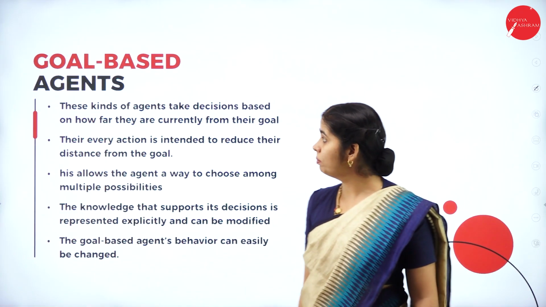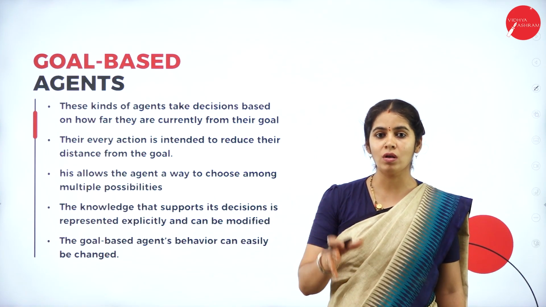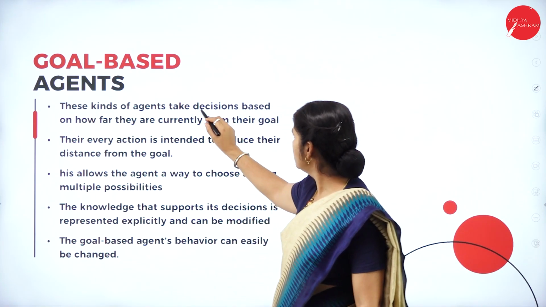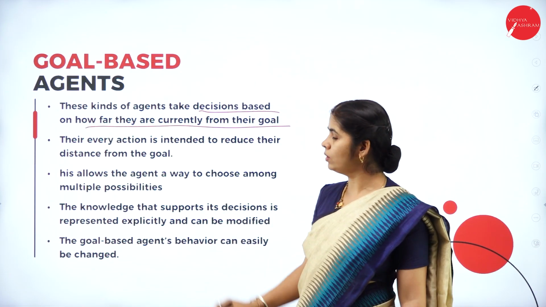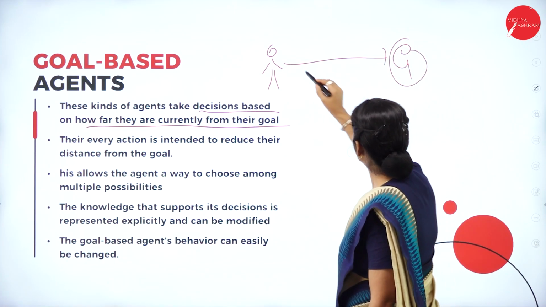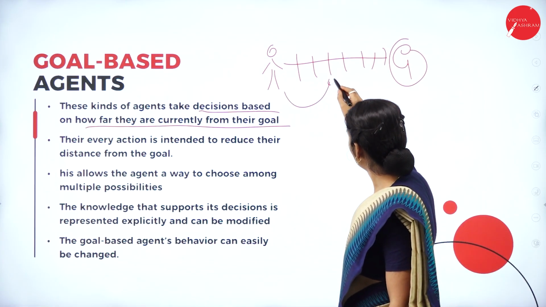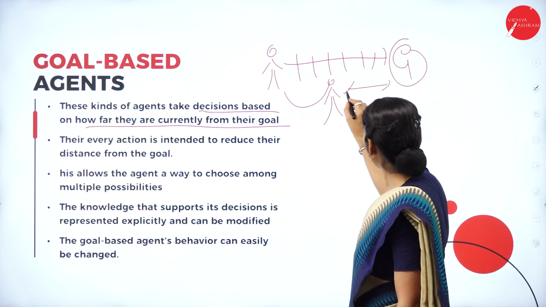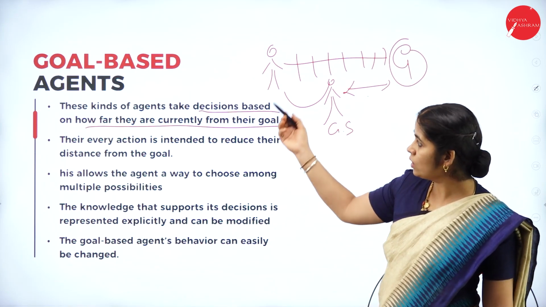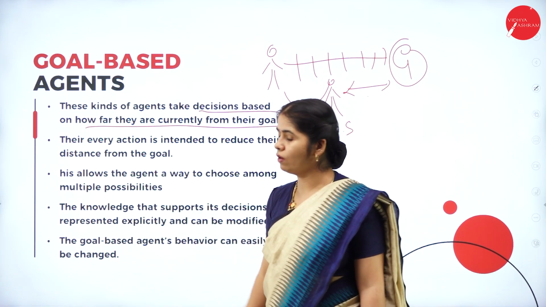Next, what we have is the goal based agent. Here, as we have discussed already, it mostly concentrates on the goal. This kind of agent takes a decision based on how far it currently is from the goal. So from here the agent has to reach this particular goal. How many steps does it have to take? Some n number of steps. Now the agent is here. How far is it from the goal in the current situation? That is described by the goal based agent. Every action is intended to reduce the distance to the goal.